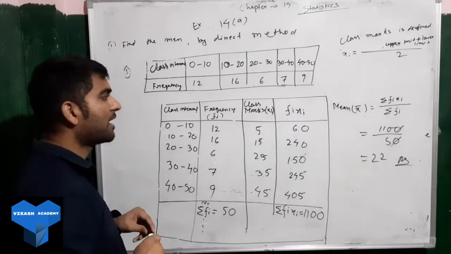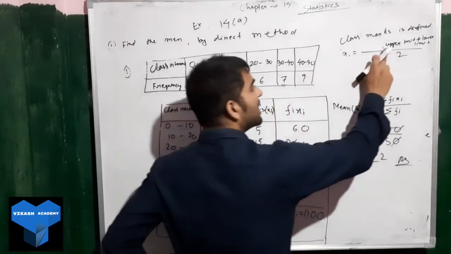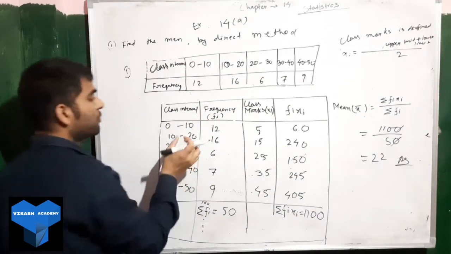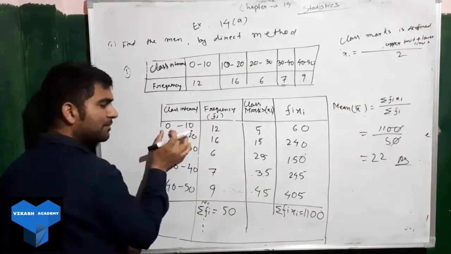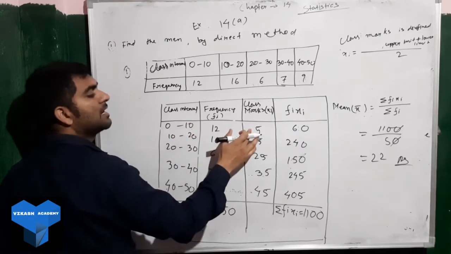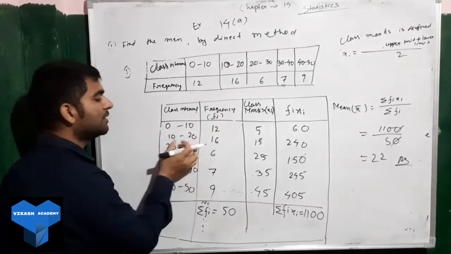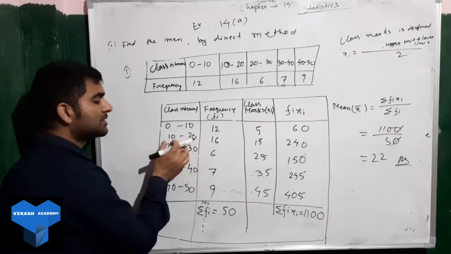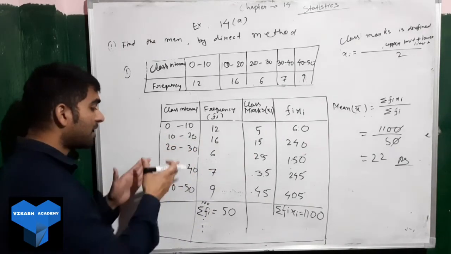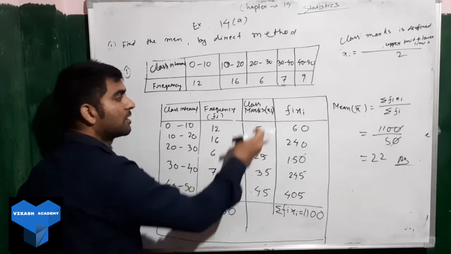Next, you will find out the class mark. You know that class mark is equal to upper limit plus lower limit divided by 2. So upper limit is 10, lower limit 0. So 10 plus 0, 10 divided by 2, we got 5. Same thing, 20 plus 10, 30. 30 divided by 2, we got 15. So in that way I follow the pattern and we got the class marks.